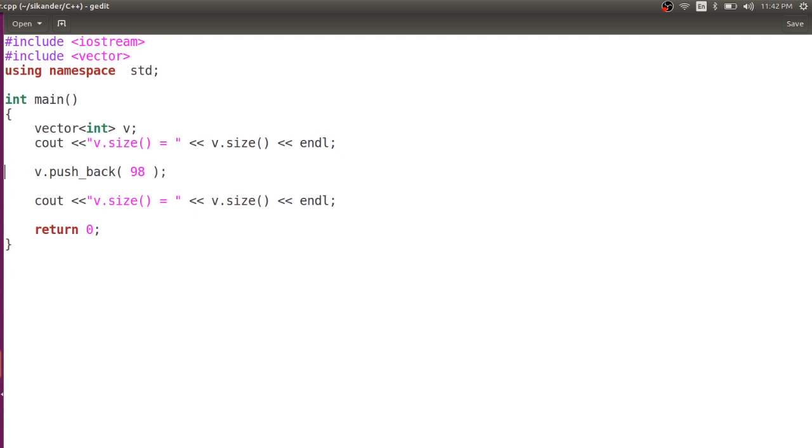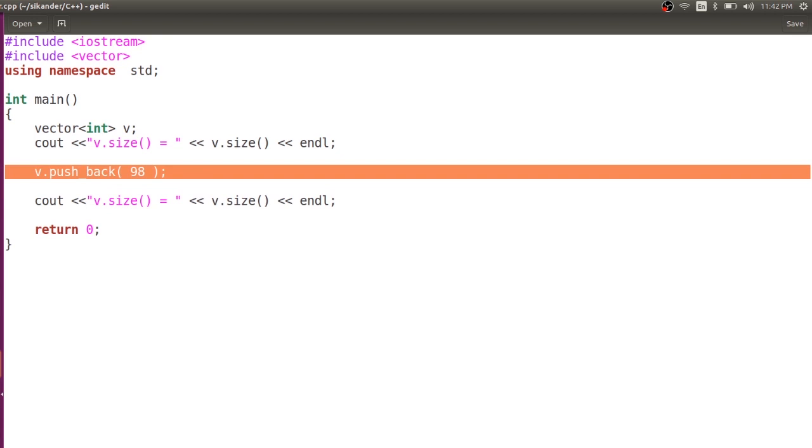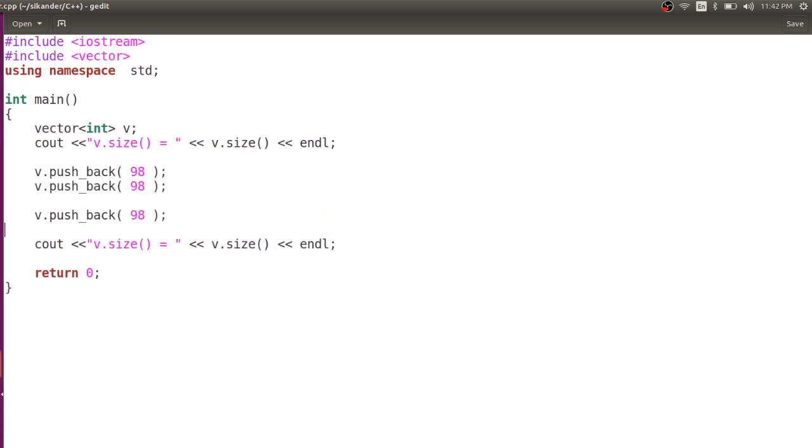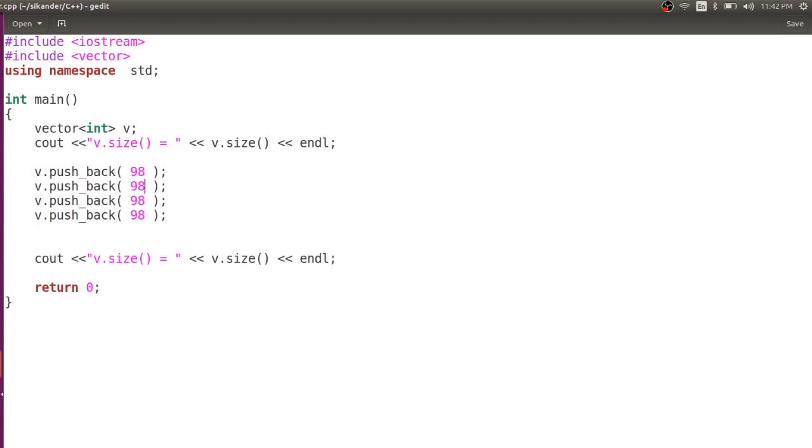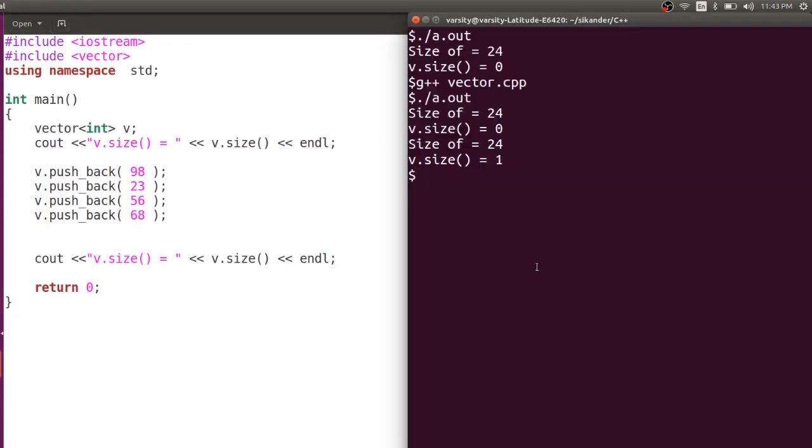In this way, you can add more elements. Let's insert a few more. Let me copy and paste this statement. I'm inserting 4 elements here. The values can be the same or different, in any order, not necessarily sorted. Now I'd like to come back here, compile this program, and run it. Can you see? Earlier it was 0, now it is 4.